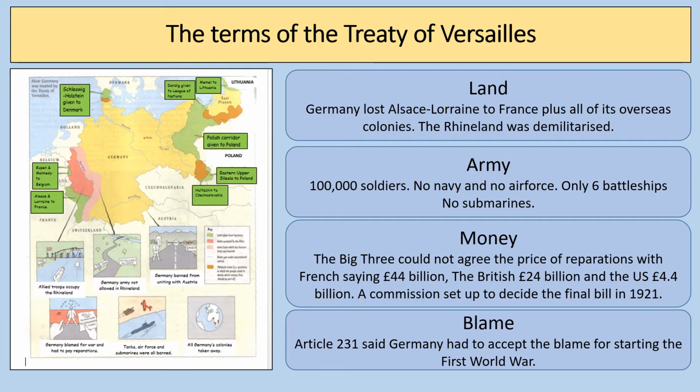Now the army is reduced to 100,000 soldiers. No navy, no air force.